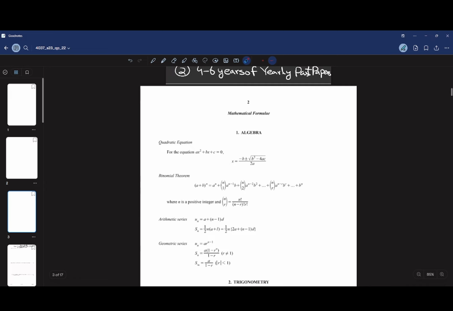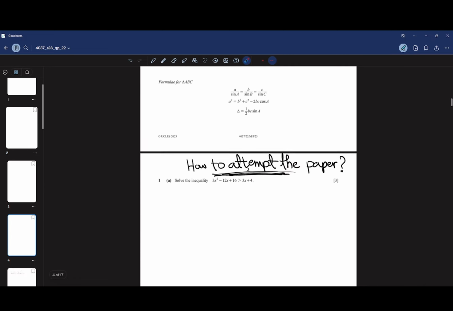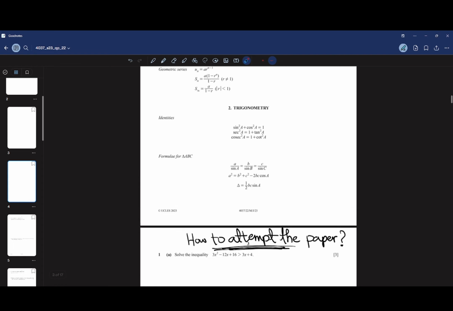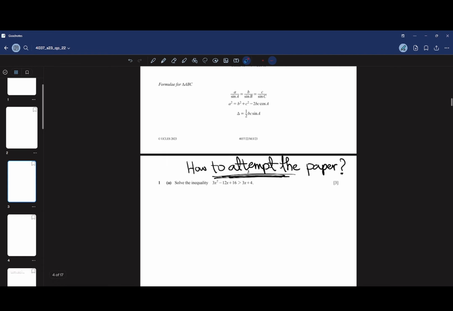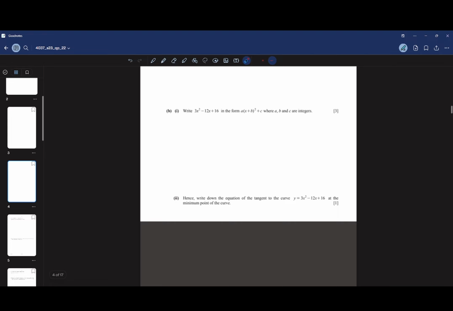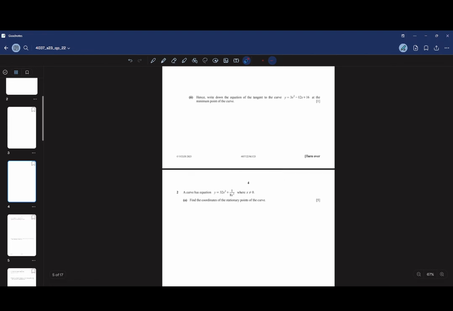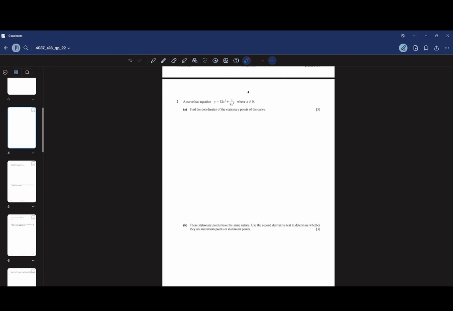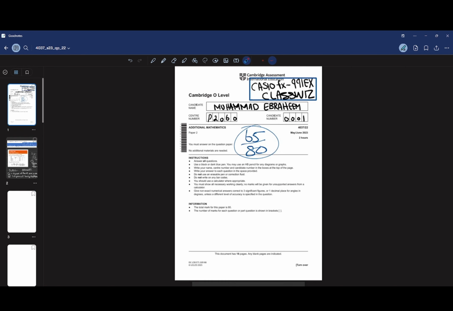And solve the paper in the pattern. Start from question 1 and end at question 10. Those questions which you are not able to solve, spend some time on that question first. If it is still not clicking in your mind, then go to the next question and start solving the rest of the paper. In the end, when you have 10 to 15 minutes left, you can go back to that question. So that was it from my side.